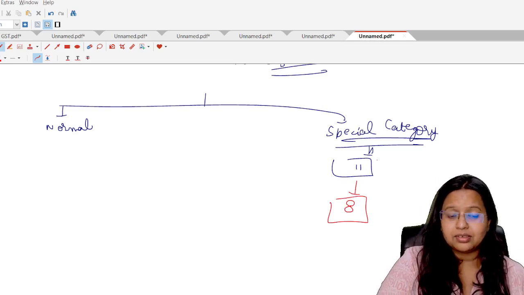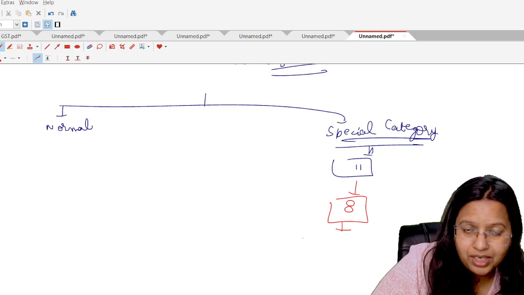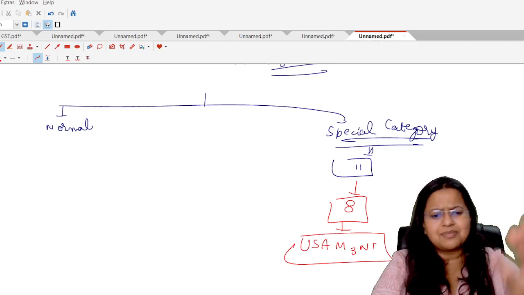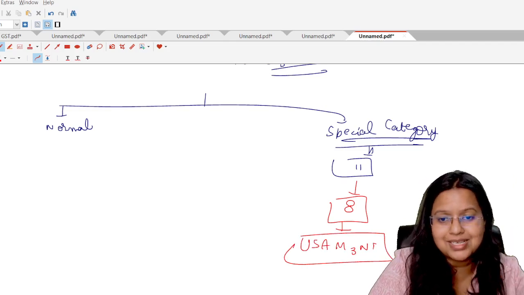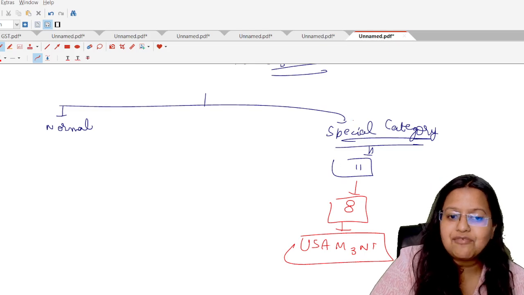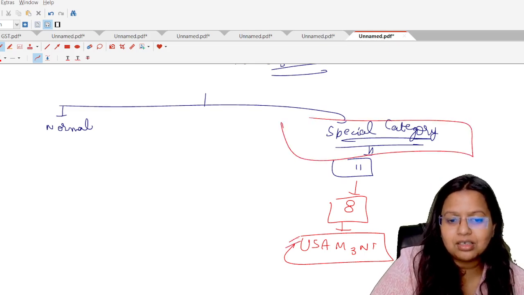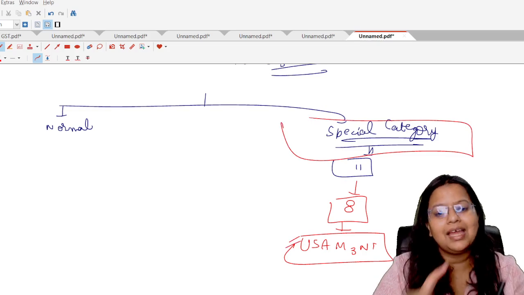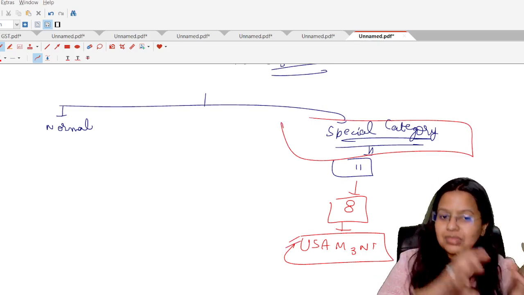I can write a memory technique for it, USAMPA. I will explain this memory technique also, but just please try to understand the concept. They said that for these special category states, USAMPA basically, it is for Uttarakhand, Sikkim, these kind of states.